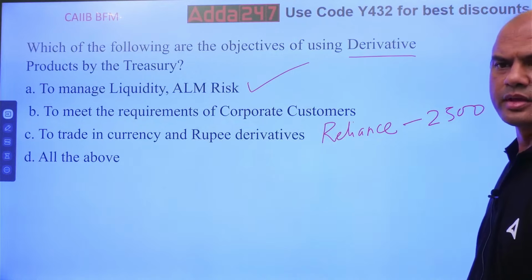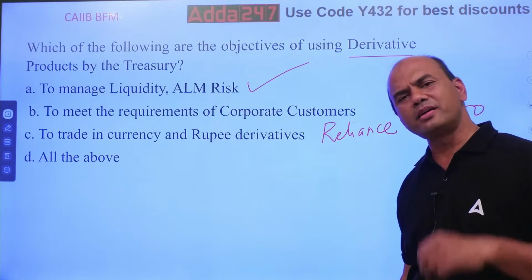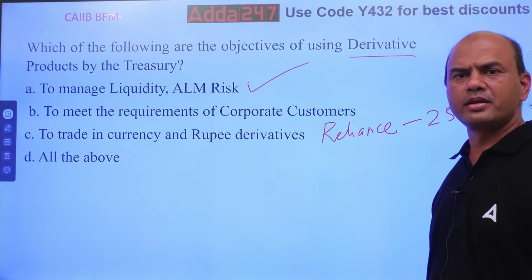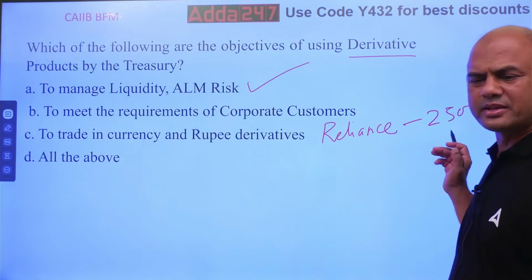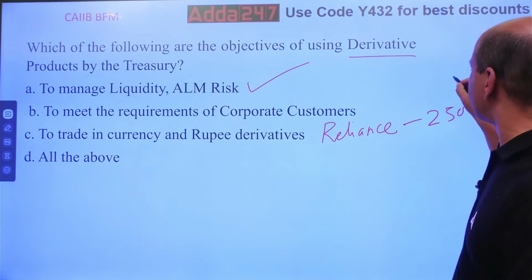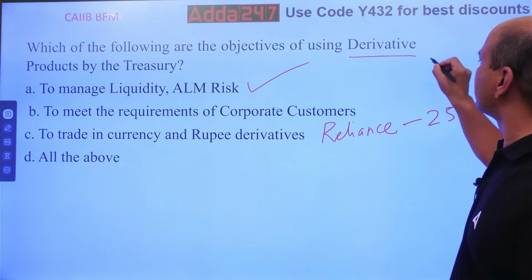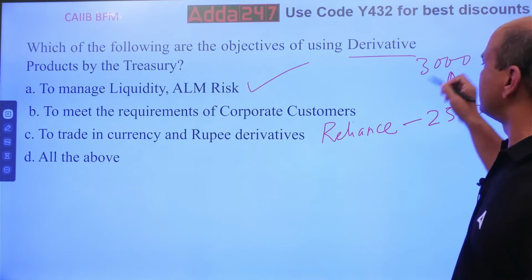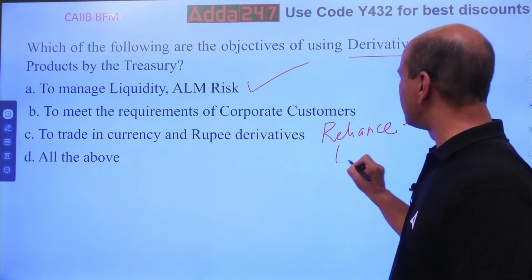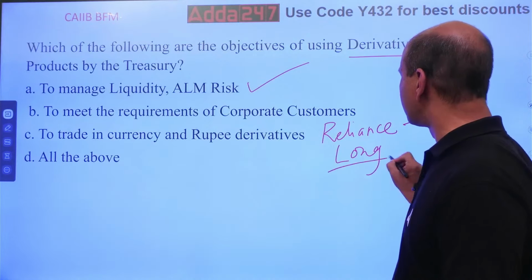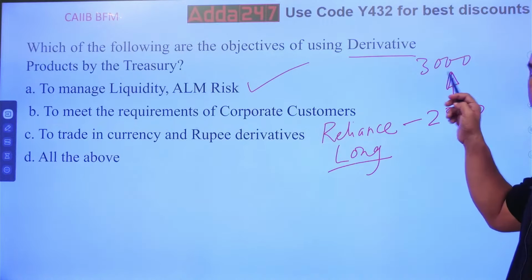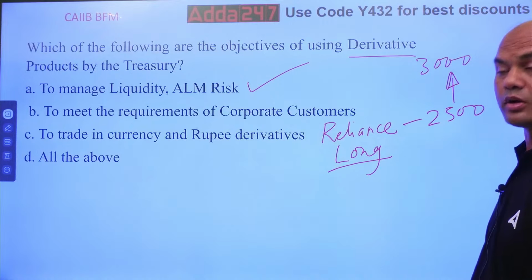Why am I buying this Reliance share? Do I want this share to go down or do I want it to go up? Comment section, everyone. I want it to go up. So, when this share goes to 3000, I'll sell it. This is my normal position. This is called a long position. Long means I buy first at a lower rate and sell later at a higher rate. That is known as a long position.